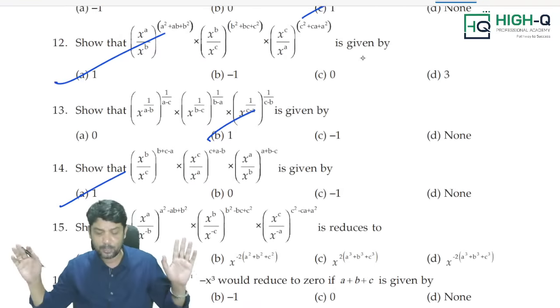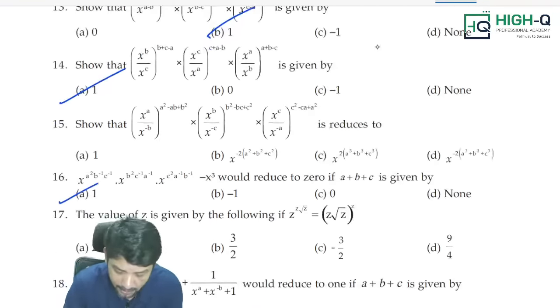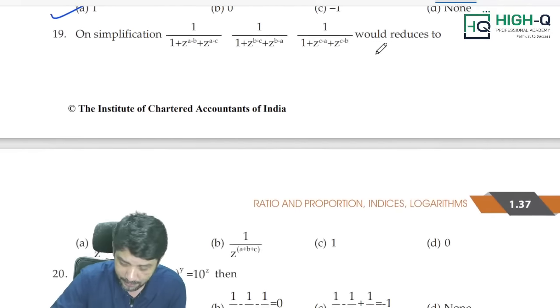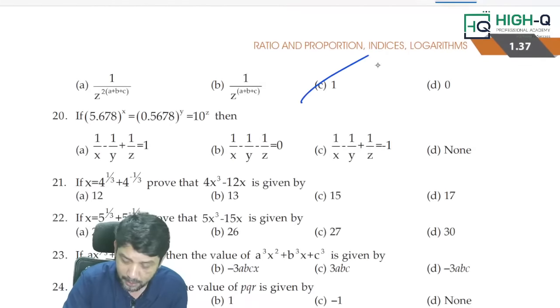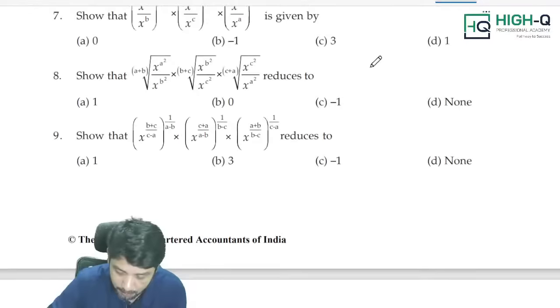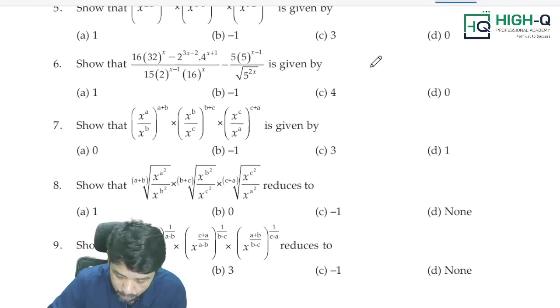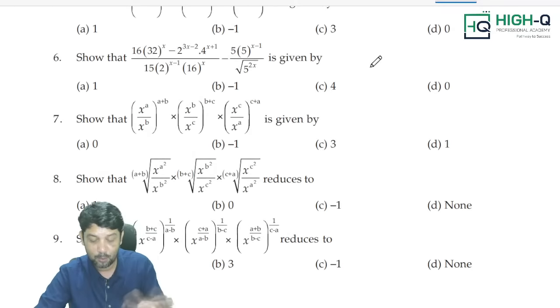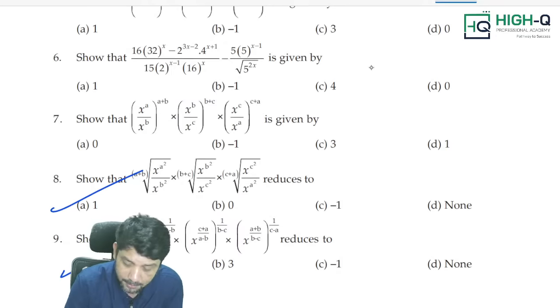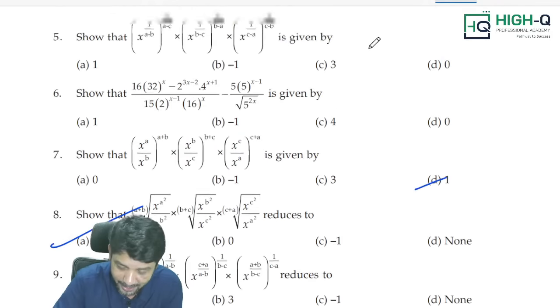That's it. You keep on doing it. In this case, the answer is 1. Do it, no problem at all. But remember, my dear, you need to be a little more cautious when it comes to some different options. If 0 and 1 are both there, most of the time the answer is going to be 1 only. Look at this. Without solving it, I can say, my dear.